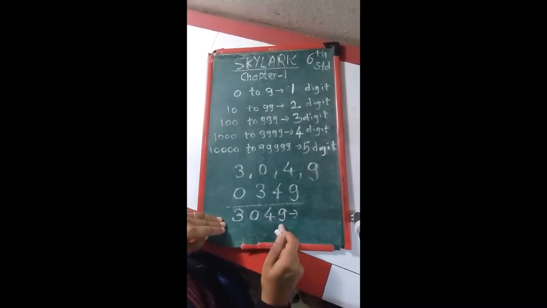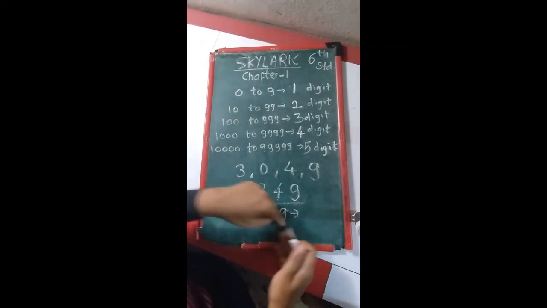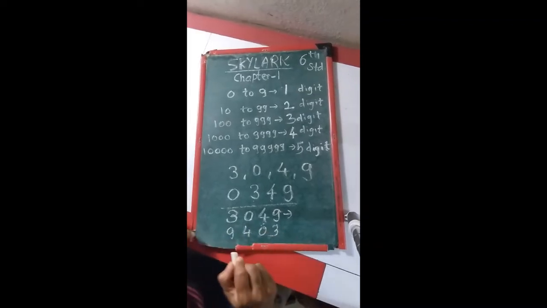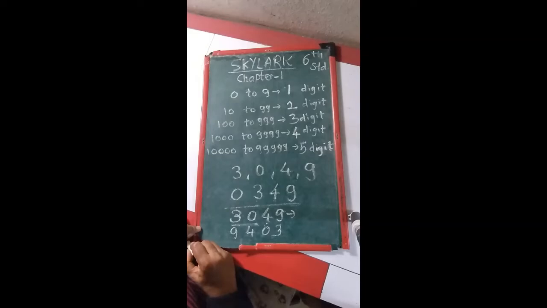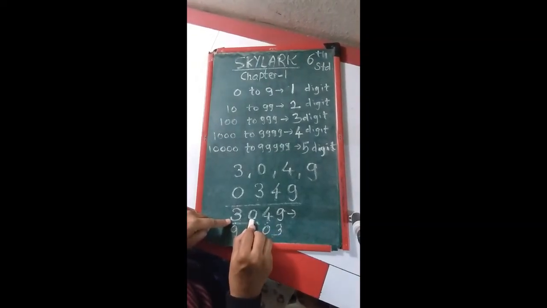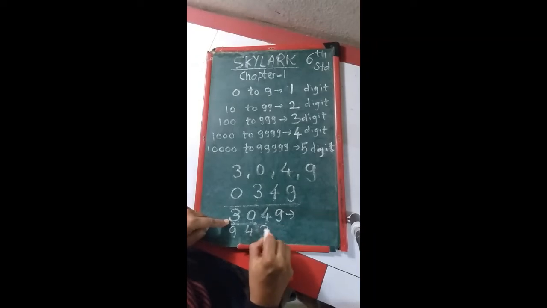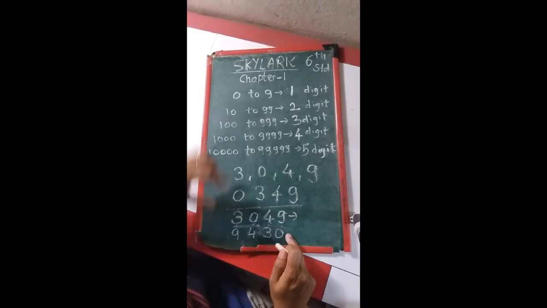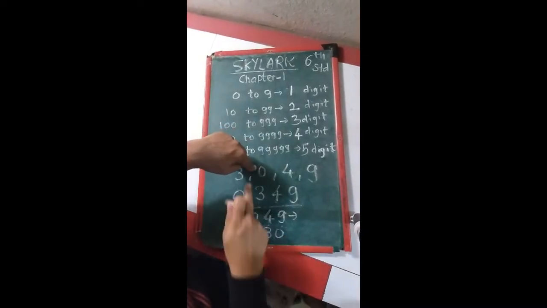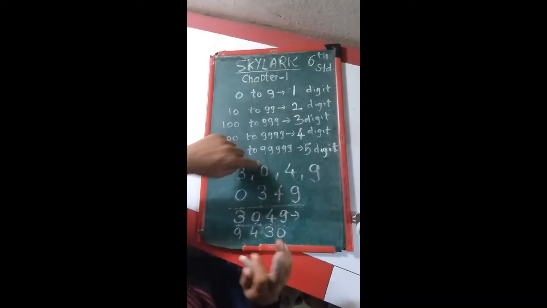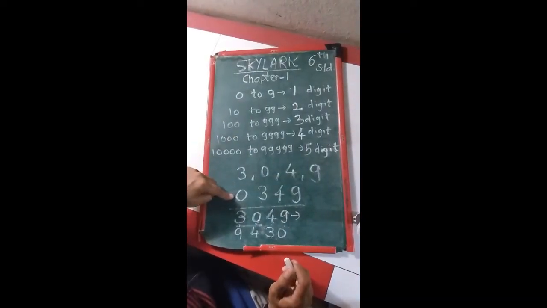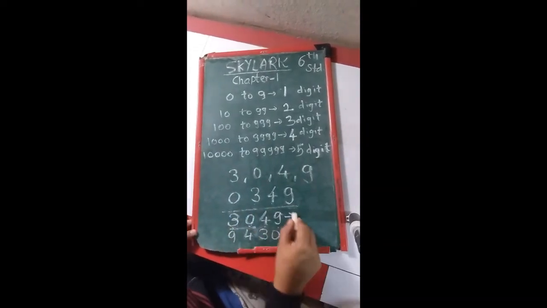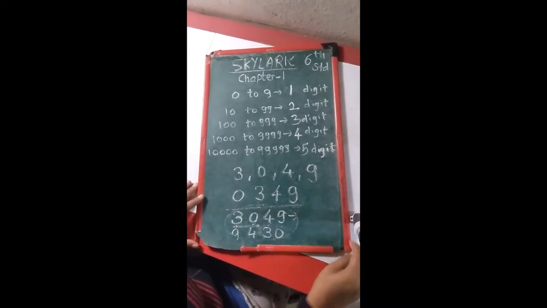Same thing, if we go from right to left, that is 9, then 4, then 0 and 3. But no, just look at this. In these two numbers, which one is the greatest number? 3. So the 3 should come first and then 0. So 9430 is the biggest number. Whenever the 0 is given, at that time you have to take care of the number 0, that it should not come at the first place and it can come at the last place. Okay, so just remember this.